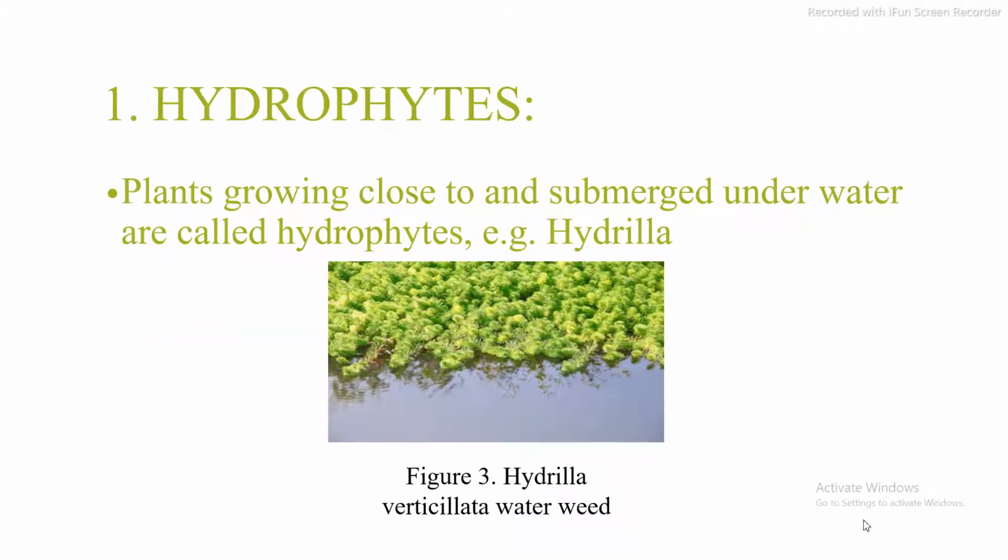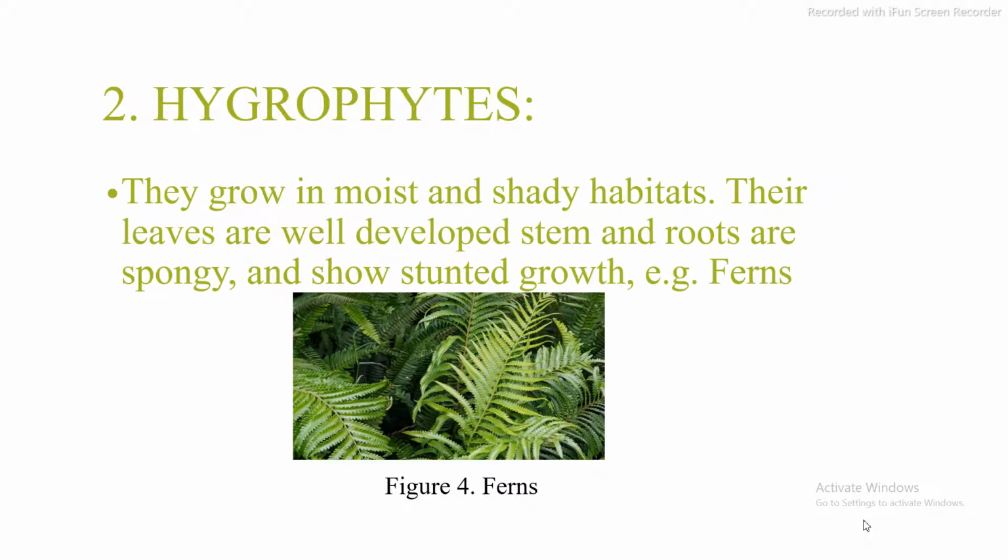Hydrophytes. The plants growing close to and submerged underwater are called hydrophytes. Examples of these are Hydrilla. Hydrilla verticillata is a water weed. Hygrophytes. They grow in moist and shady habitats. Their leaves are well developed. Stem and roots are spongy. Now what is the meaning of spongy? Spongy means they consist of numerous pores inside them. So they are called spongy and they show stunted growth. Examples of these plants are ferns.